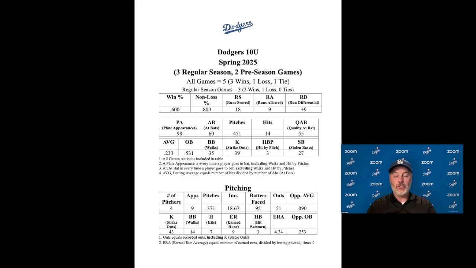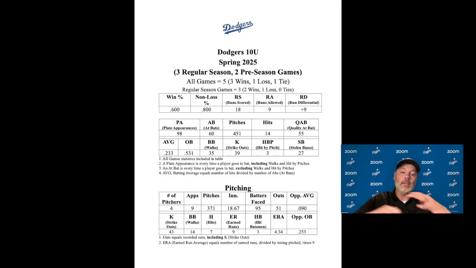Our on base percentage is .531. Our opponent's on base percentage is .253. That's really, really good. That means 75% of the time that our opponents have come up against us so far this season, we've gotten them out, either by strikeout or by an out in the field, a catch, ground out, things like that.